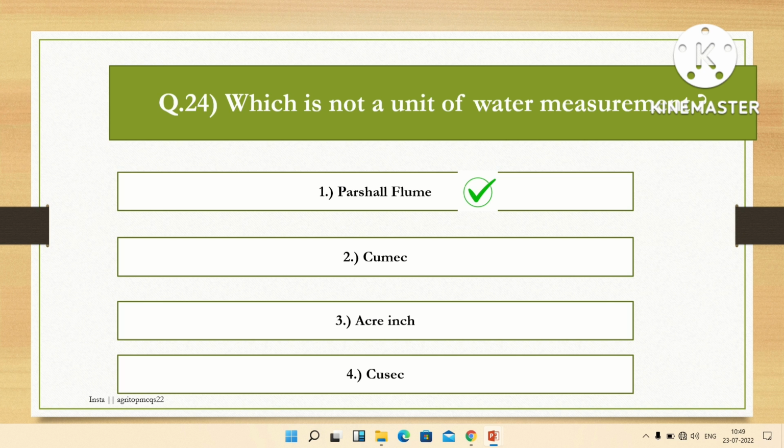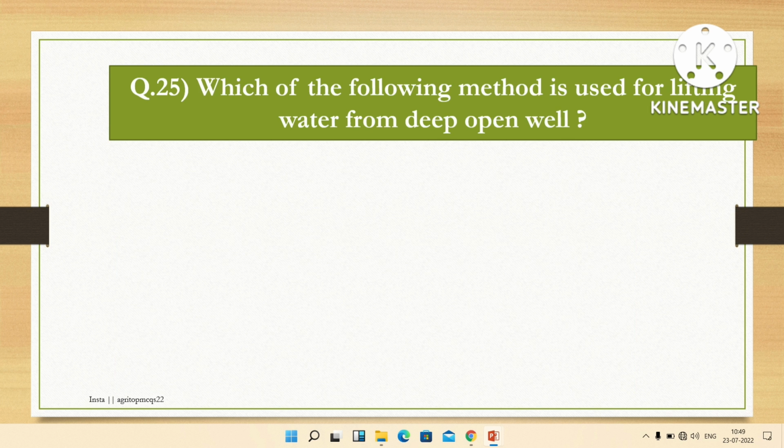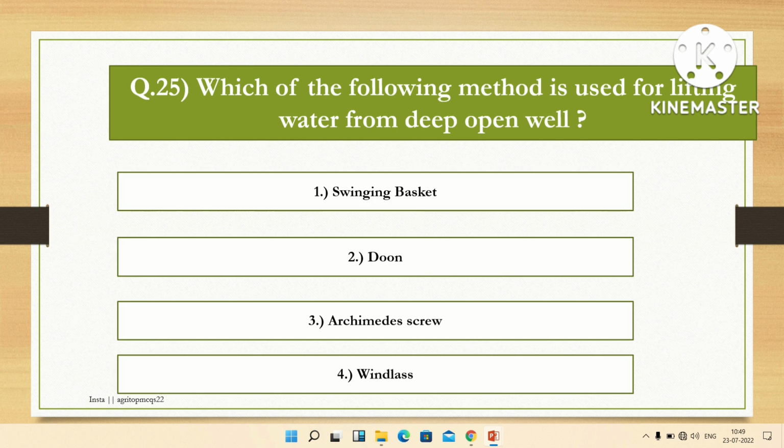Parshall flume is an instrument to measure flow of water. It is not a unit of water measurement. The next question is: which of the following methods is used for lifting water from a deep open well? Options are swinging basket, dhone, Archimedes screw, windlass. The right answer is windlass. Windlass is used for lifting water from a deep open well.